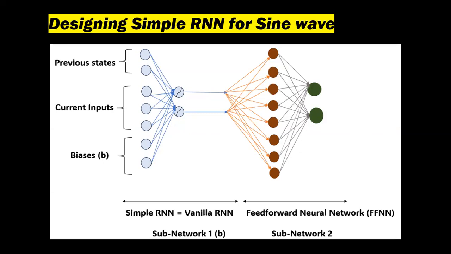The number of neurons that we are using in the simple RNN to produce sine wave data is 75 neurons in the hidden layer and also one neuron in the dense layer.